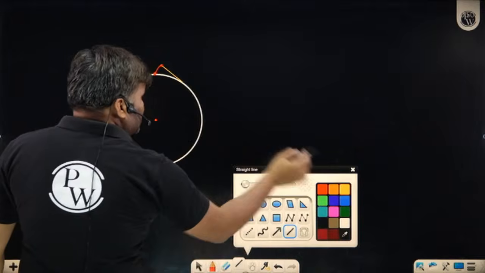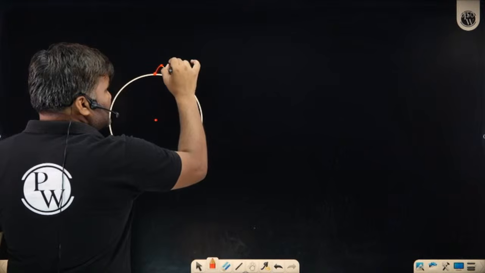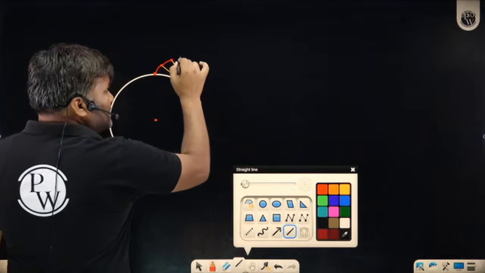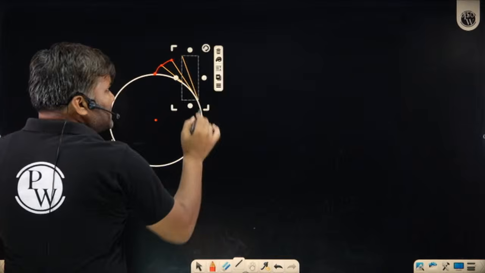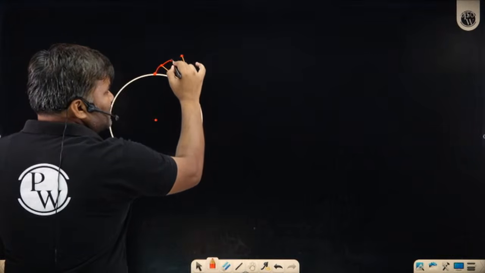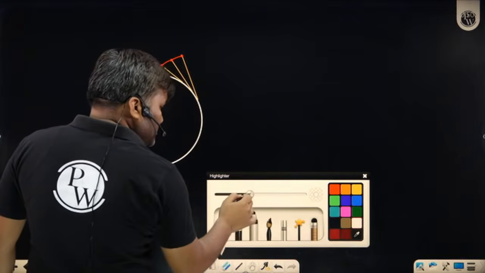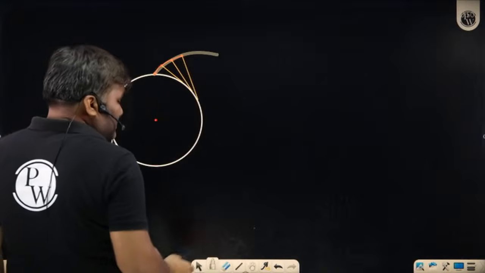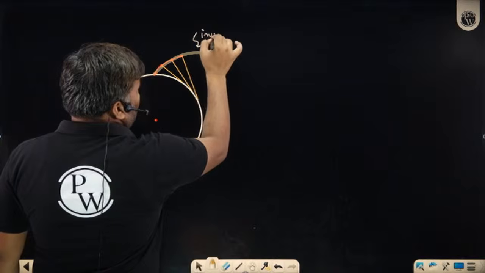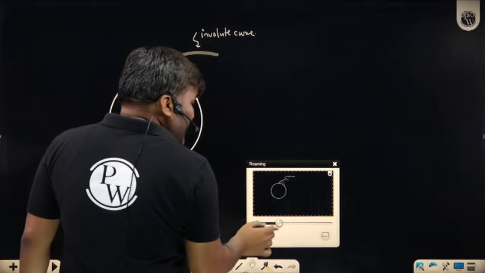Next moment the thread will look like somewhere here, the point has again traveled in an arc format. Again you have opened the thread, it is tangential here, the point is here, you have again traveled an arc kind of distance, right? So whatever curve we are getting, this curve is called an involute curve. And even a blind person can feel this.